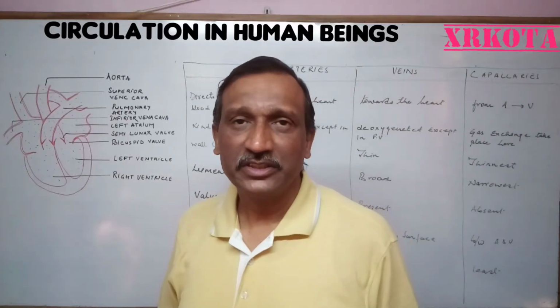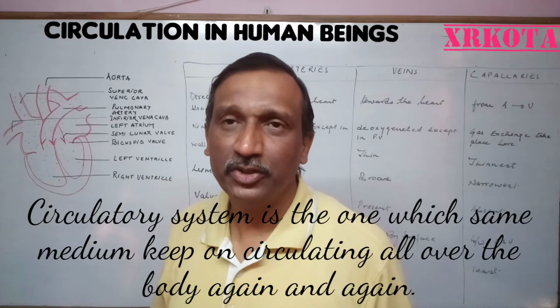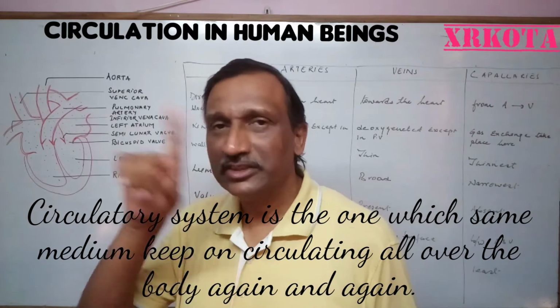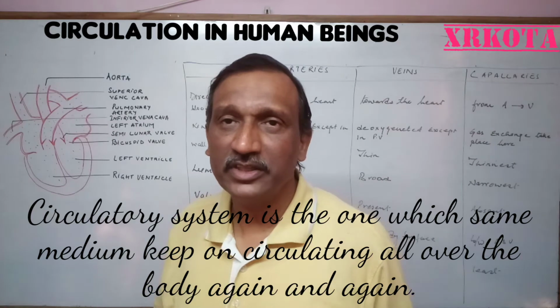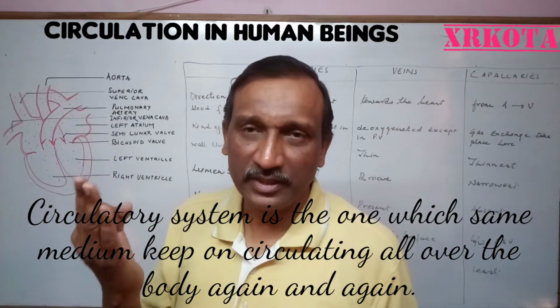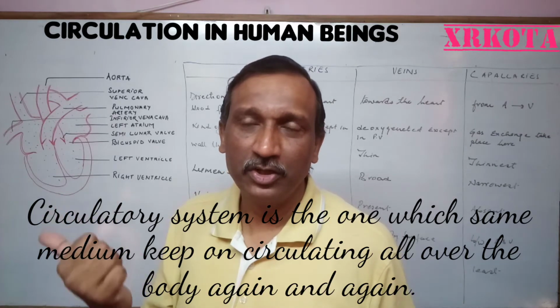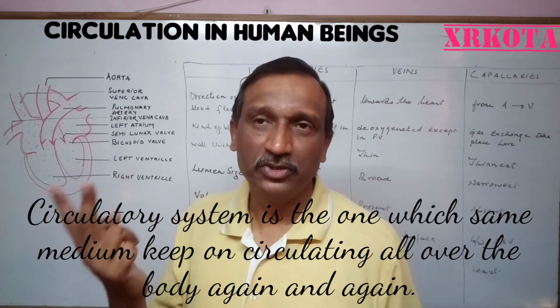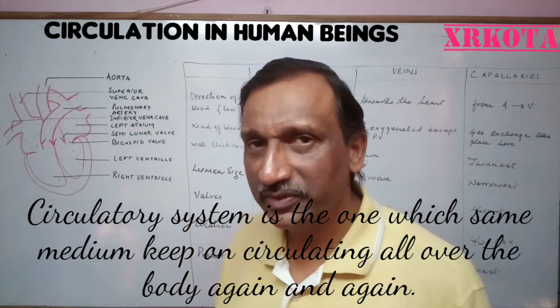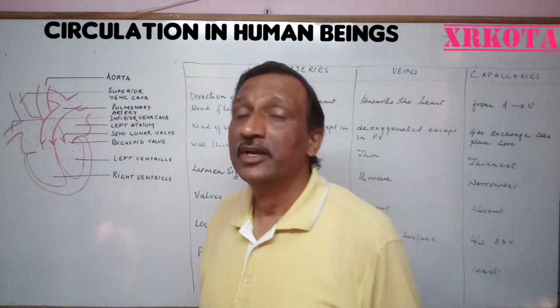The topic of today's discussion is circulation in human beings. Transport in human beings is also known as circulation because the blood is circulating in a closed circuit. From the heart it goes to the aorta, aorta to arteries, arteries to arterioles, arterioles to capillaries, capillaries to venules, venules to veins, and veins to the vena cava and back to the heart. So it is in a closed system, and that is why it is called the circulatory system.